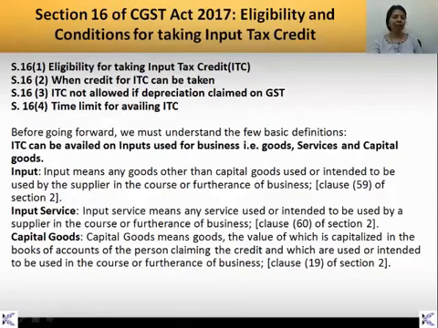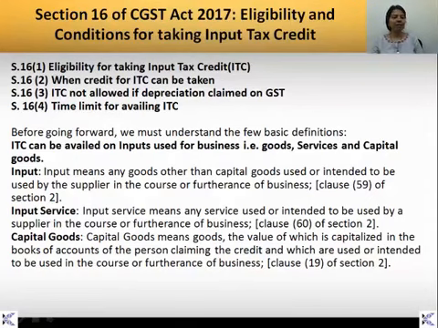So what does input mean? Input means any goods other than capital goods used or intended to be used by the supplier in the course or furtherance of business. That is, the goods you use while doing business are called input. Now you have to keep in mind we don't consider capital goods when we talk about input.